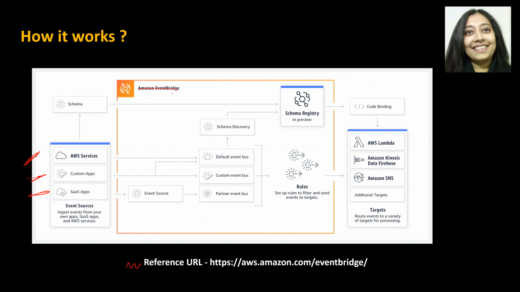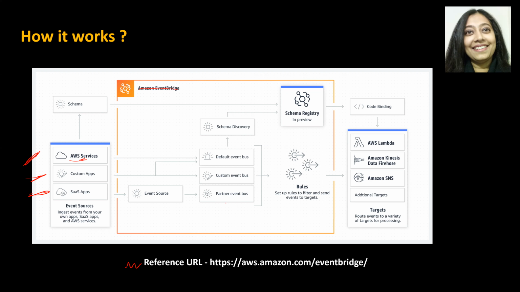Now, by default, your account has one default event bus. That event bus is basically wired for almost all AWS services. But for your custom applications, you can create a custom bus, and for SaaS applications, you can also leverage a partner event bus, right?